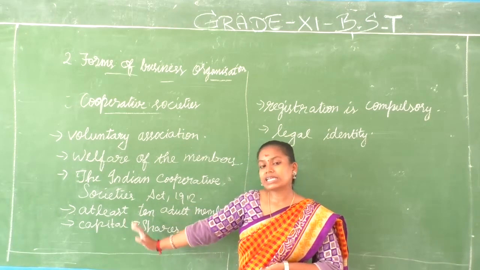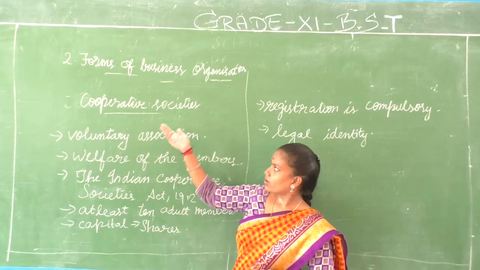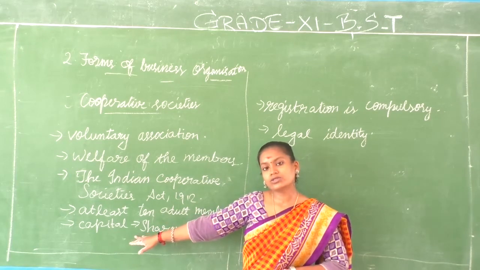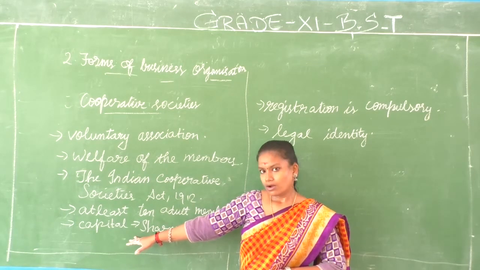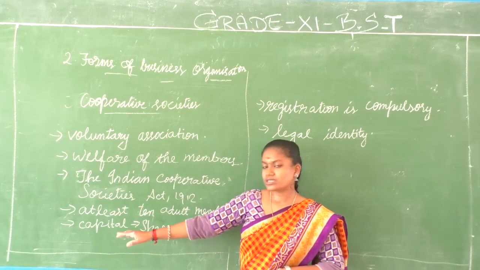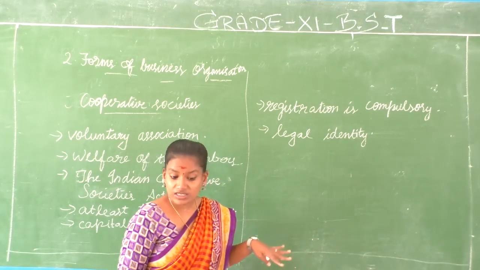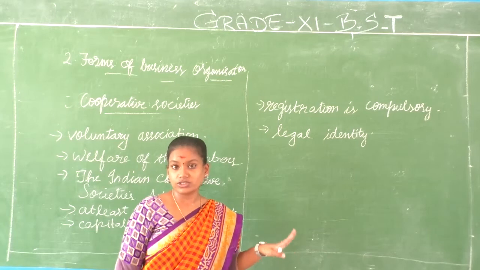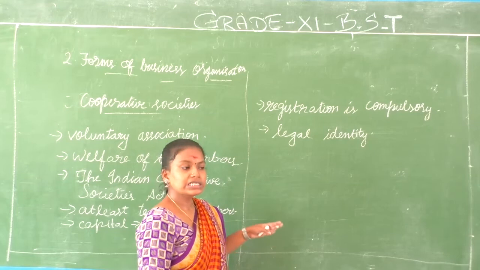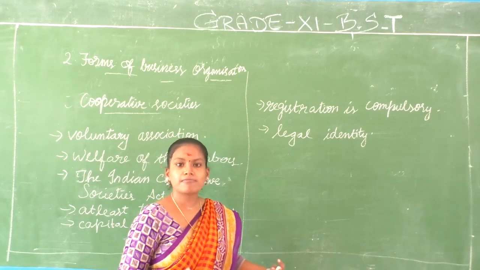At least 10 adult members should come voluntarily. They should participate and then start a cooperative society, and capital is raised by issuing shares. People buy shares and that amount is raised as capital. So capital is raised how? Through issue of shares, and registration is compulsory here. Definitely it has to be registered under the Cooperative Societies Act. Why? Because it needs a distinct legal identity. It needs a separate identity from its members.